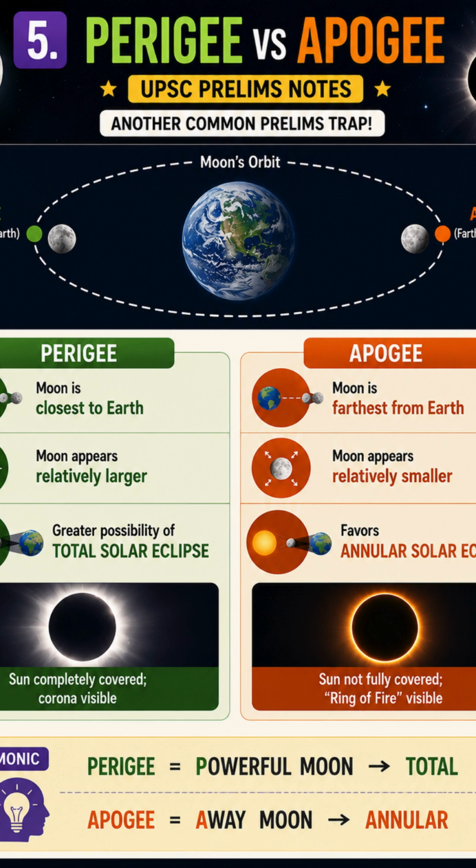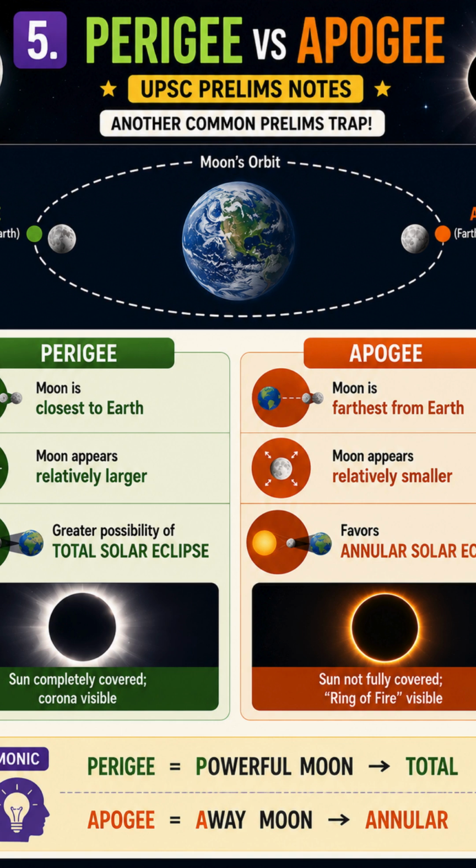When the moon is farthest from Earth, it is at apogee. At apogee, the moon appears relatively smaller. It may not completely cover the sun. This geometry favors an annular solar eclipse. Easy mnemonic: perigee, powerful, larger moon, total. Apogee, away, smaller moon, annular. But remember, perigee does not automatically mean a total eclipse, and apogee does not automatically mean an annular eclipse. The alignment must also be correct.